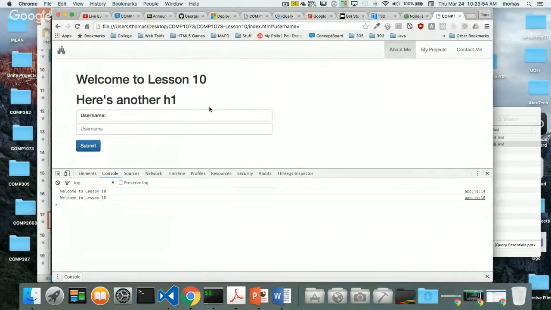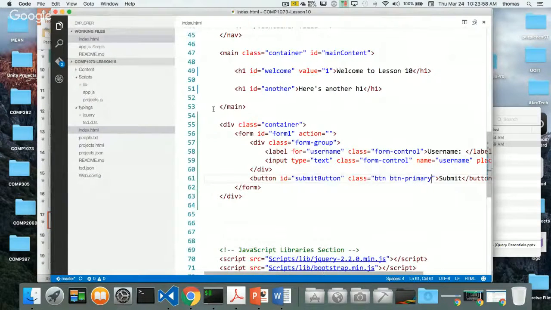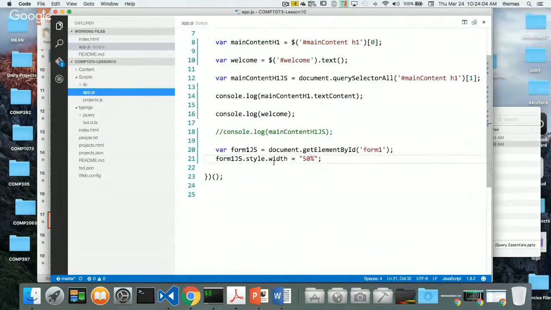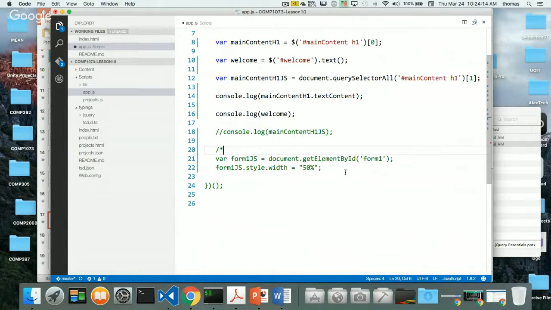But notice that we styled the width of the form with JavaScript, right? And let's go back to my JavaScript. I got it in 2 lines here. I don't want to use JavaScript, I want to use jQuery. How do I do that? How do I change the CSS style of my form? So we'll just comment this out for a second. We'll put this in deep freeze just for 1 sec, and we'll do the same thing with jQuery.